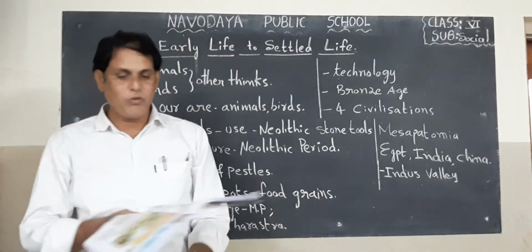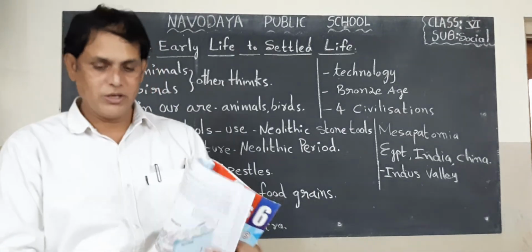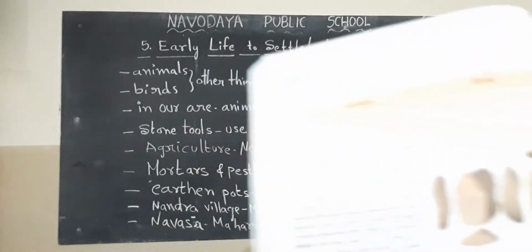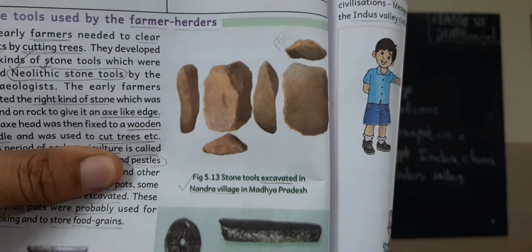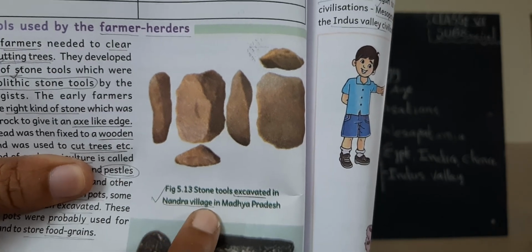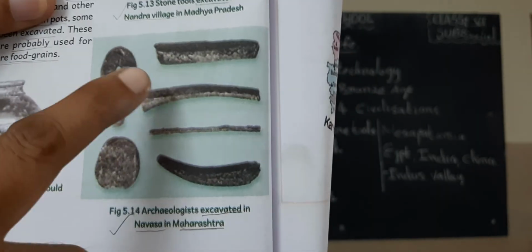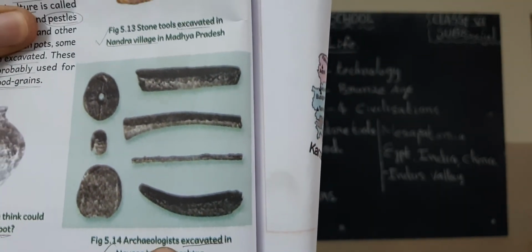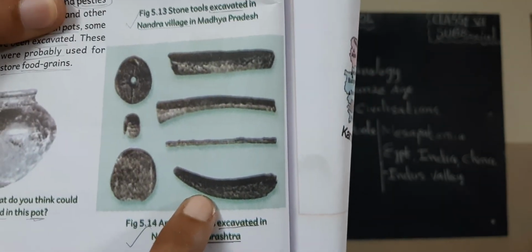Next, children, I want to show you some pictures in this lesson. Turn your pages to page number 60. Now look at the stone tools here. Look at the stone tools excavated in Nandra village in Madhya Pradesh. These are the stone tools. Next, children, this was excavated by archaeologists in Navasa in Maharashtra. This is in Madhya Pradesh. This is in Maharashtra. Look at this.